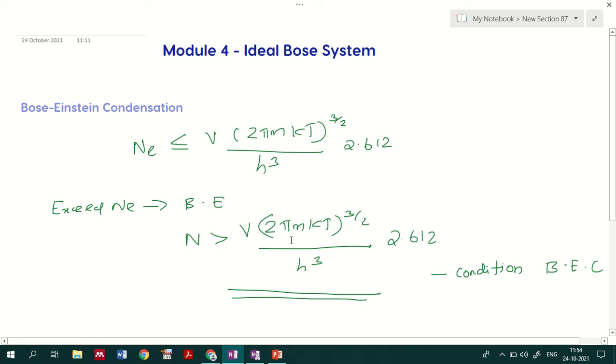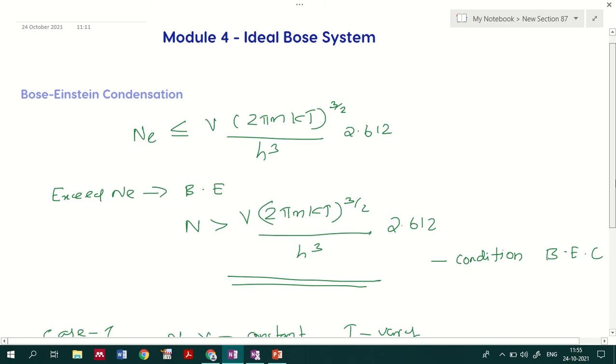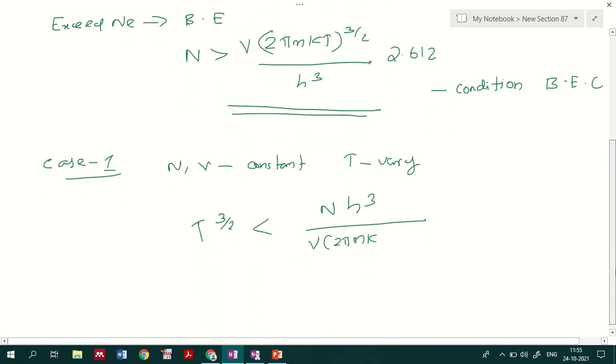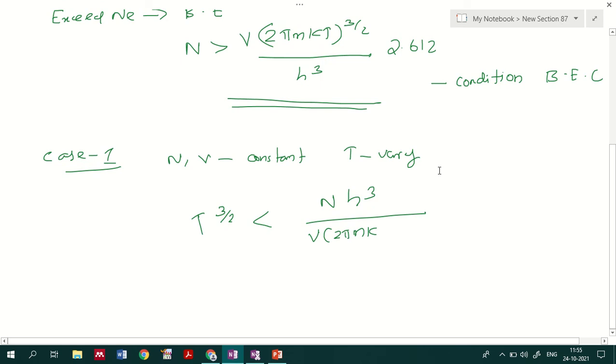So this is the equation we call the condition for Bose-Einstein condensation: N greater than V into (2 pi mkT) raised to 3 by 2 by h cube, into 2.612, where capital N represents the total number of particles. Now, if we consider the number of particles and volume to be constant and the temperature varying, we can identify the temperature condition for Bose-Einstein condensation to occur.